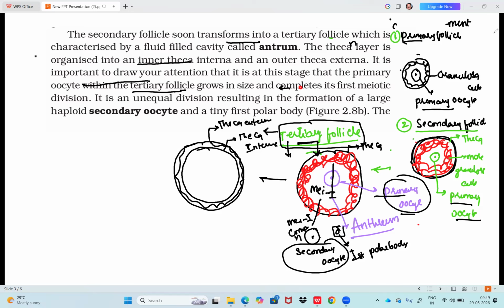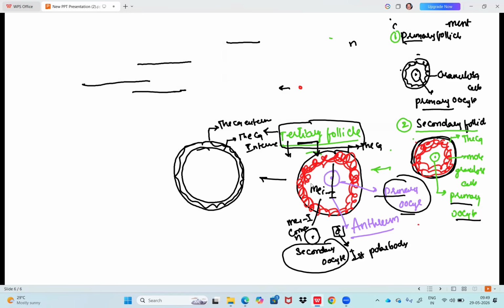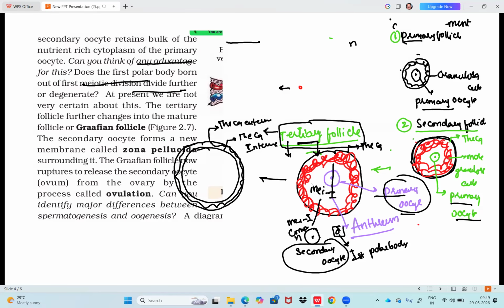Then continuation. Tiny polar body formed. The secondary oocyte retains the bulk of the nutrient-rich cytoplasm. Whatever bulk of nutrient cytoplasm is present, the secondary oocyte retains, not the polar body. The bulk of rich cytoplasm, nutrient, yolk substance does not go to the polar body.